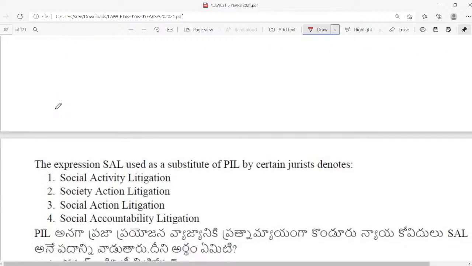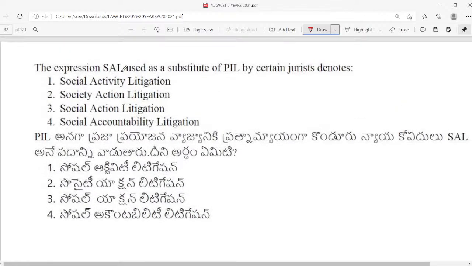Next question, question number 81. The expression SAL as used as a substitute of PIL by certain jurists denotes. Look at this question. I don't know why the term PIL is expanded in the Telugu version of the question, but in the English version they've given it only as PIL. The answer is social action litigation, a substitute used for PIL by certain noted jurists.